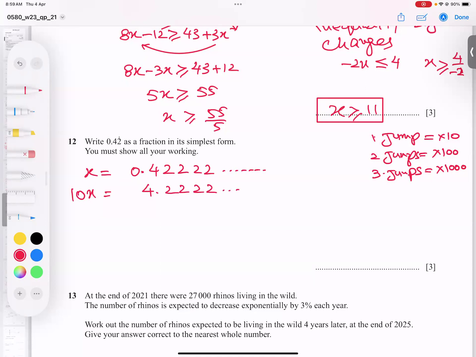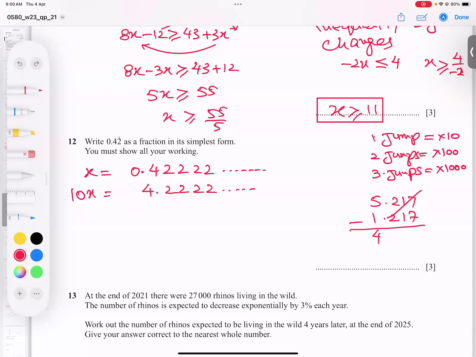4.22222 and so on, so forth. But can I solve them? It's hard to solve them, but I have a technique. If I have 5.217 and 1.217, after the decimal the numbers are the same, and if I subtract, they will cancel automatically and I'll get only the difference of the numbers. So same story, I'm going to subtract. But the problem is that after the decimal, these values are not matching. This 4 is disturbing. So first I make one jump here.